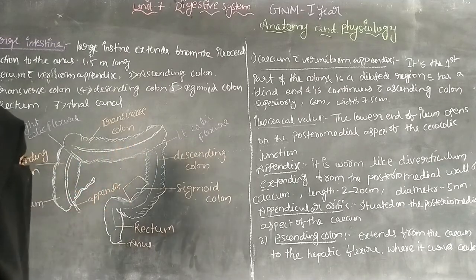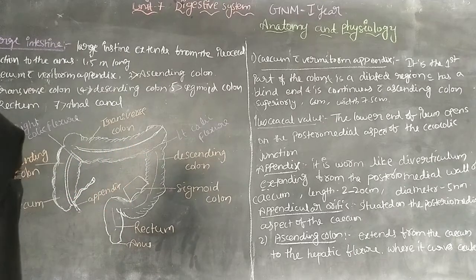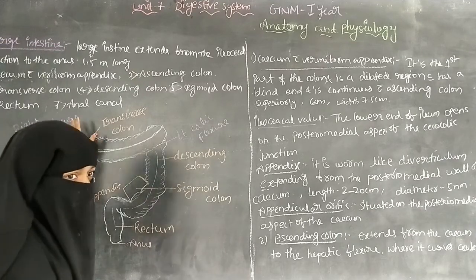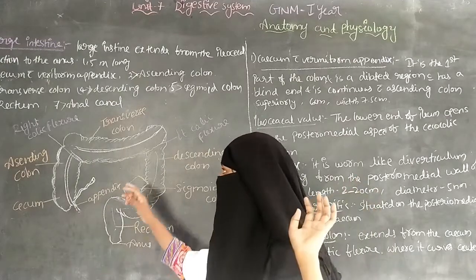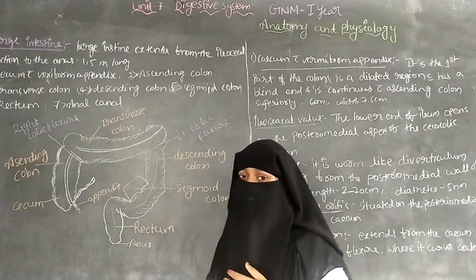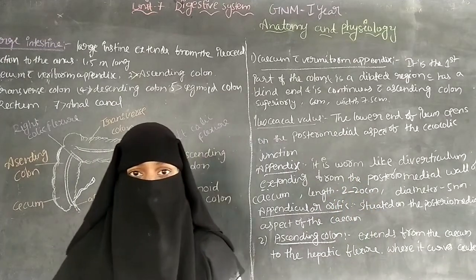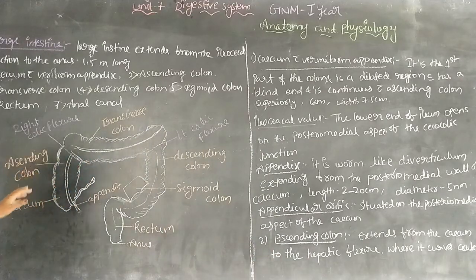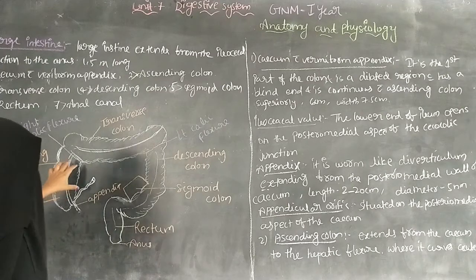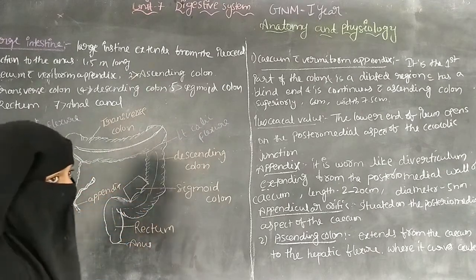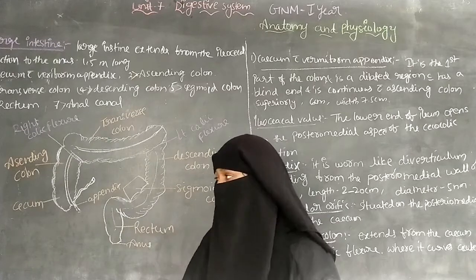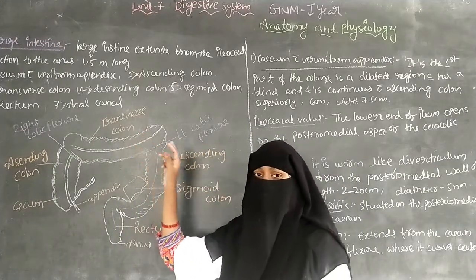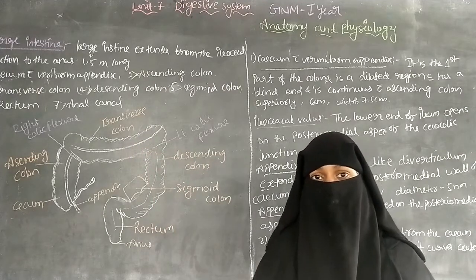It extends from the hepatic flexure, where the liver is present, to the splenic flexure, where the spleen is present. So from the liver to the spleen the transverse colon is present, and it is 50 centimeters in length.